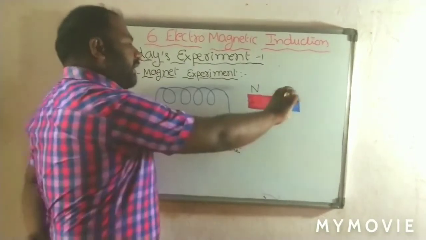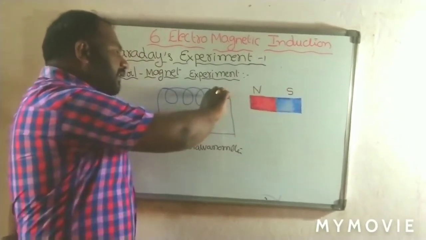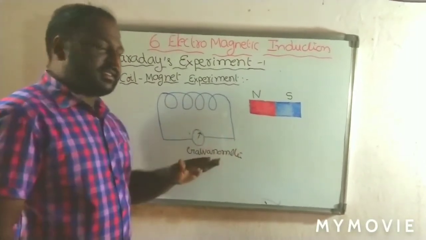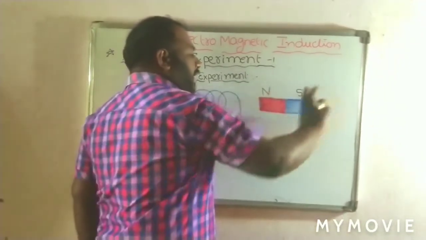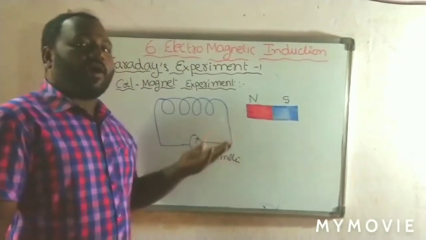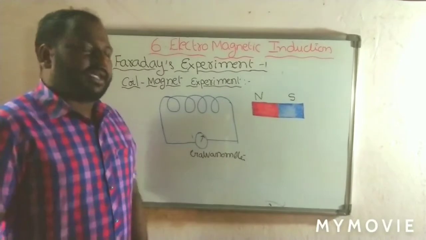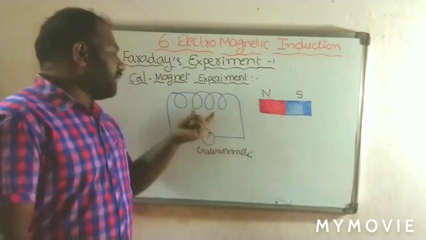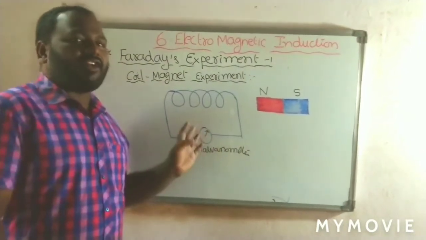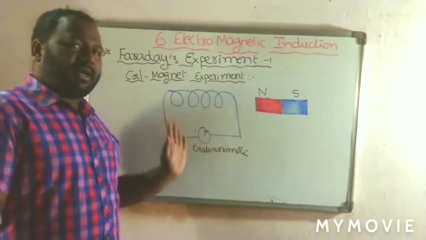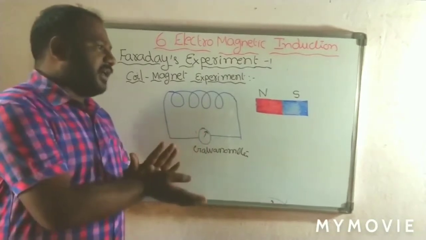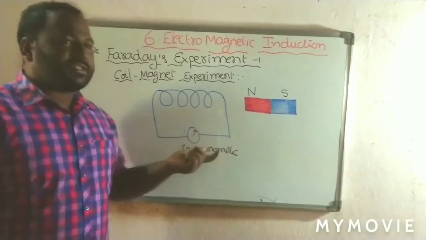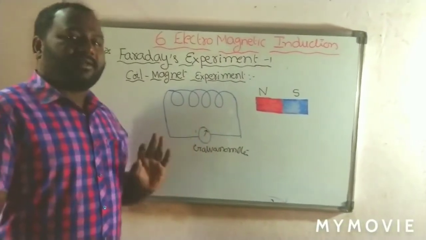Again he brings it nearer to the coil, and it shows deflection in one direction; again moving it back, it shows deflection in the opposite direction. So the first point is, when the magnet is brought nearer to the coil, the galvanometer shows deflection in one direction. The second point is, when the magnet is moved away from the coil, the galvanometer shows deflection in the opposite direction.